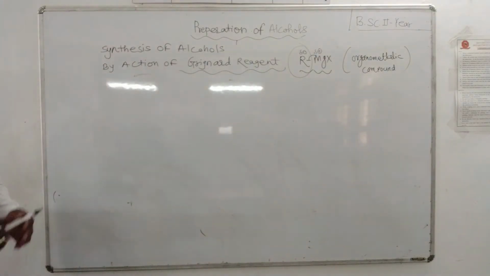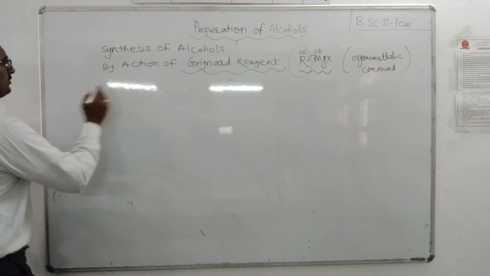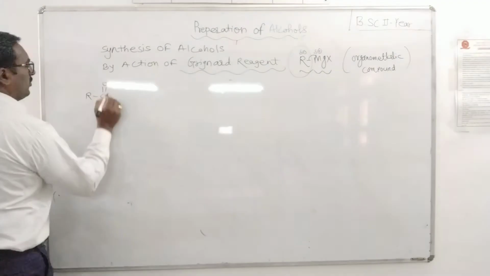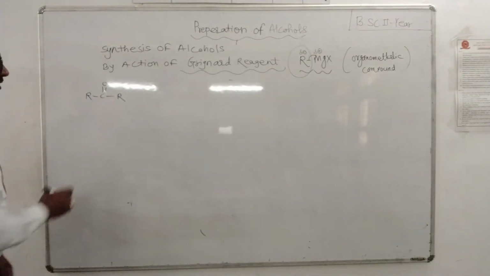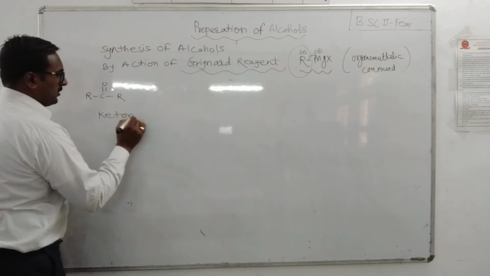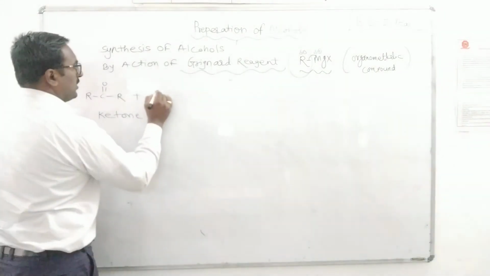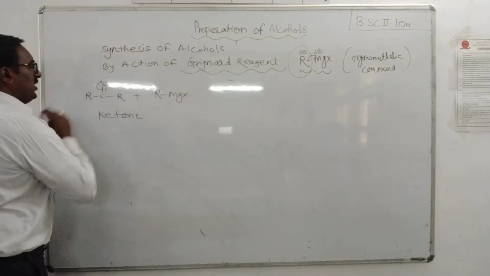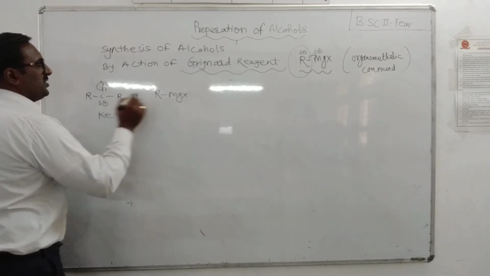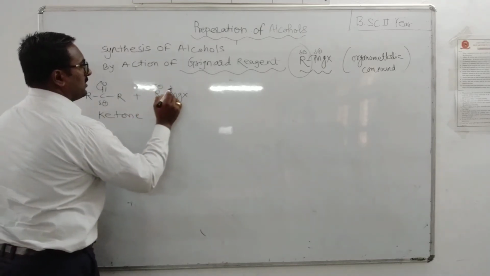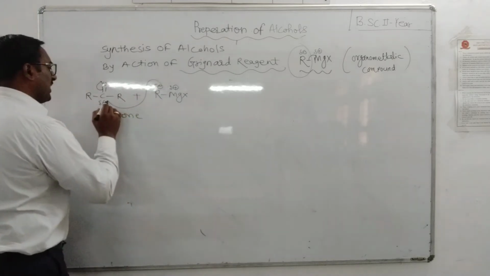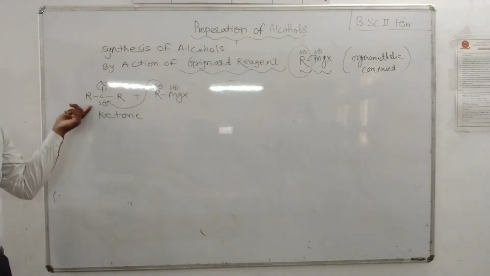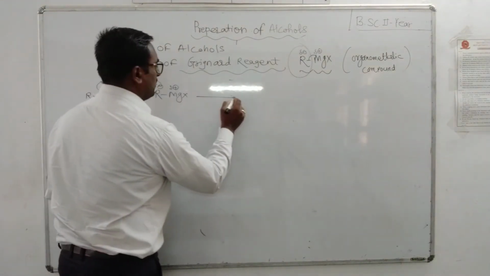Okay, how to prepare 3 degree alcohol? We have to take ketone, R, C double bond O, R. This is the general formula for ketone, plus alkyl magnesium halide, RMgX. Same way, this is an electron deficient carbon atom. Nucleophilic attack of Grignard reagent on the carbonyl carbon of ketone, formation of adduct.